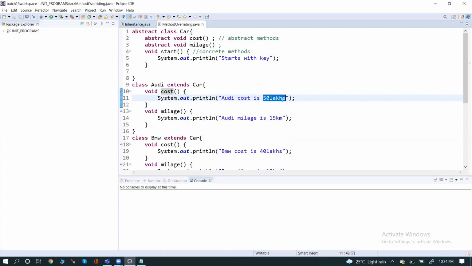This is not compulsory for the concrete method, only for the abstract method. An abstract method is mandatory to be implemented. Concrete, anyhow, we are writing once. If you want, you can use it, or else not.